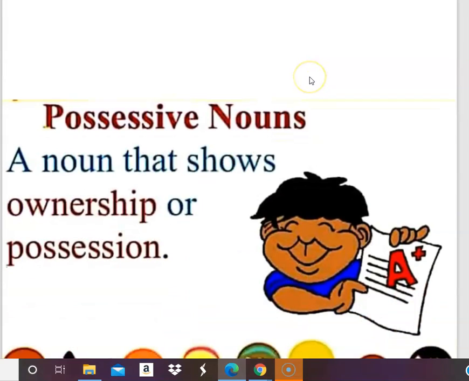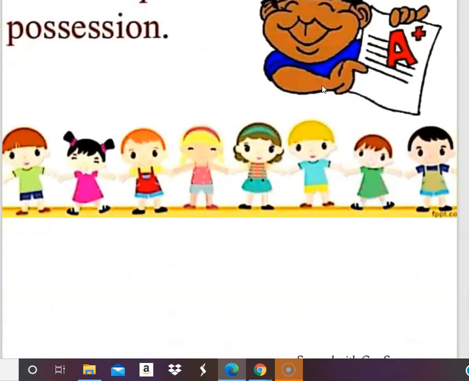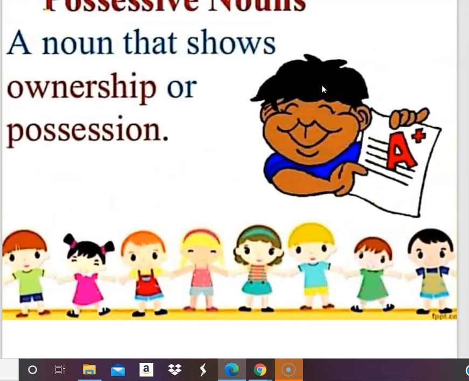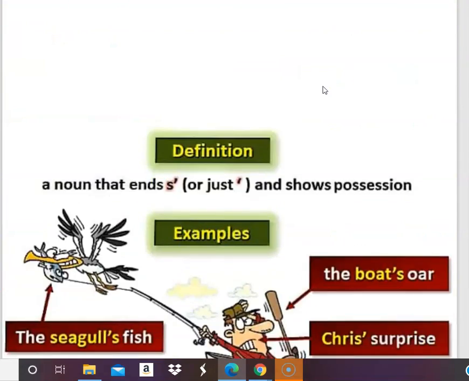Okay. Now the next one is possessive noun. Possessive nouns are nouns that show ownership or possession, like this is my book, or this book is hers. Like we say this is my bag, it is mine, so it shows possession.